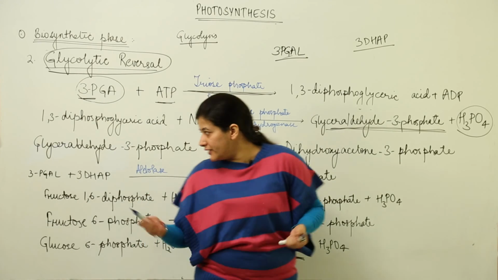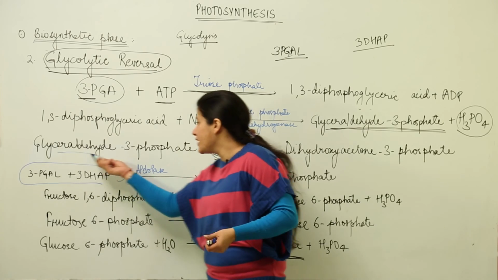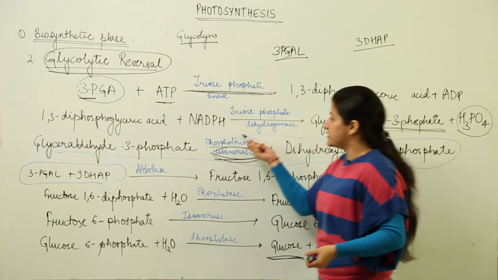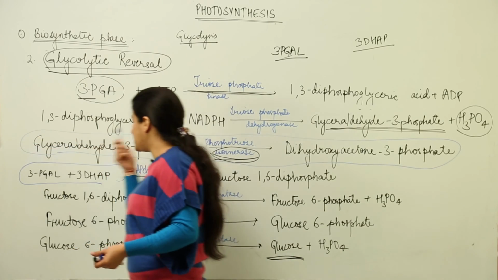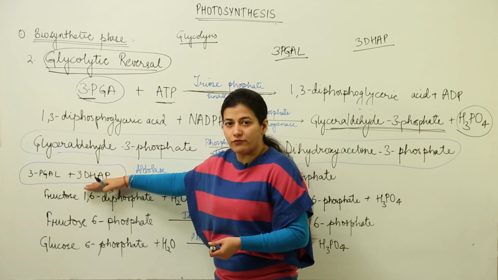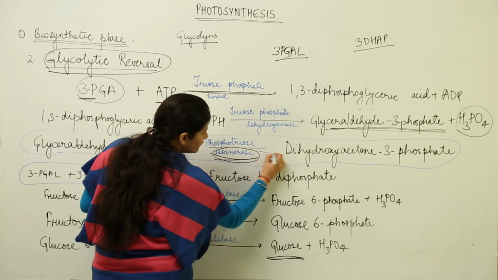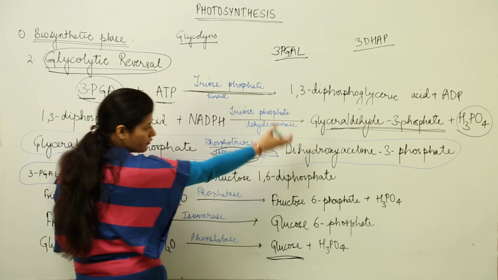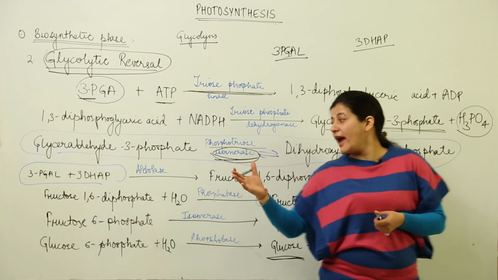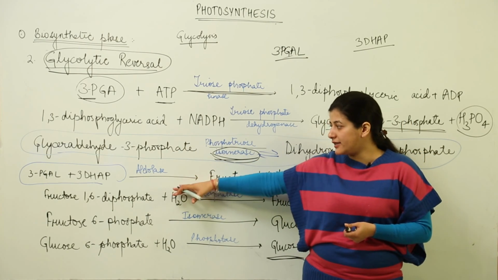This is the point of doubt that comes into the mind, because there was one step, this is an isomeric step. There is formation of dihydroxyacetone phosphate from 3-PGAL. So it is bound to come in your mind where the other one comes from, because in the beginning we had only this one. This is a reversible reaction that would be represented like this. This can form DHAP, DHAP can form 3-PGAL. What happens, that would be part of another aspect that we study cyclically.